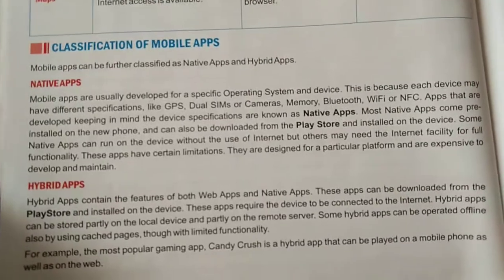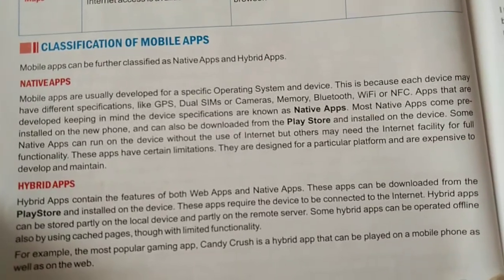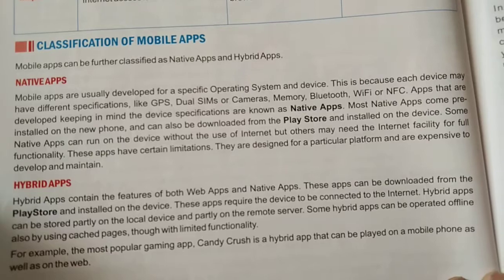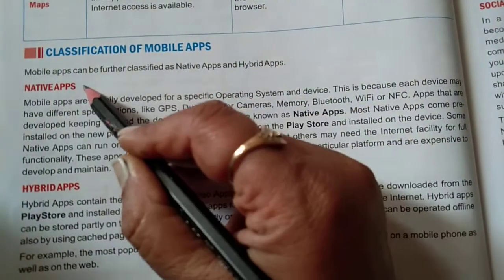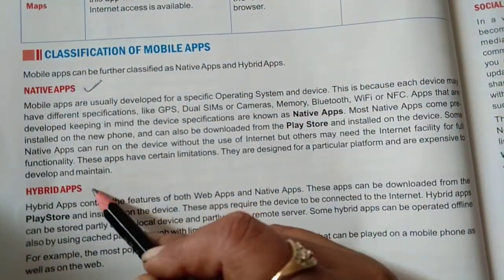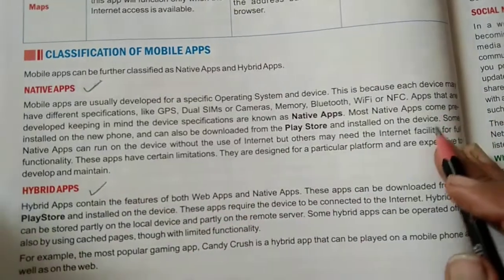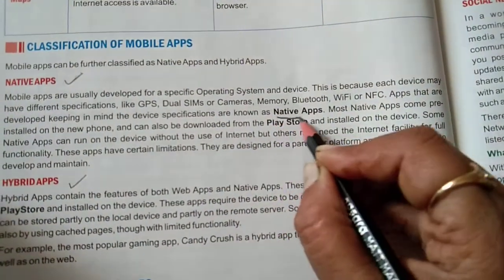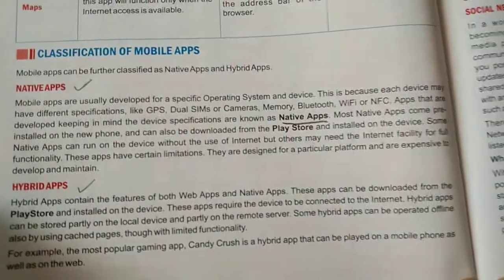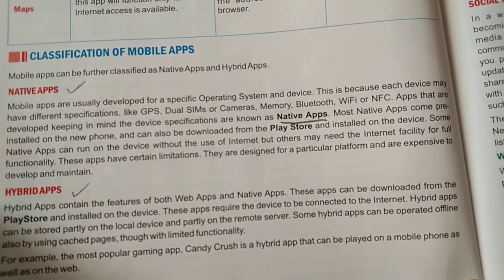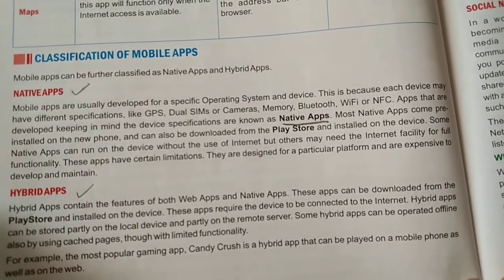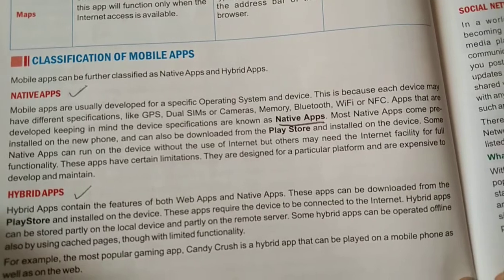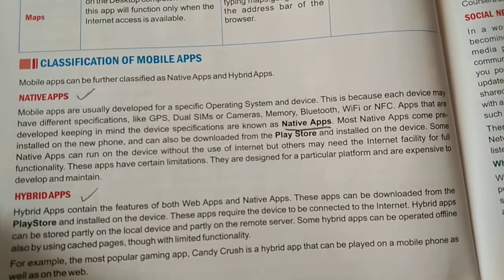Next topic is the classification of mobile apps. Class, mobile apps are divided into two types. First one is native apps and second one is hybrid apps. First of all, let us study what is the meaning of native apps. These are mobile apps that are usually developed for a specific operating system and device. Here, class, what is the meaning of operating system?